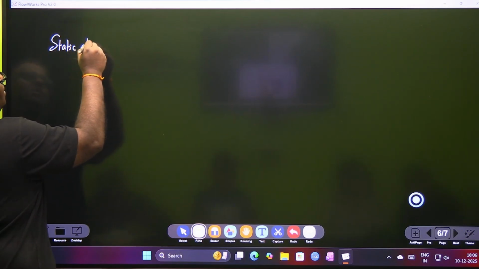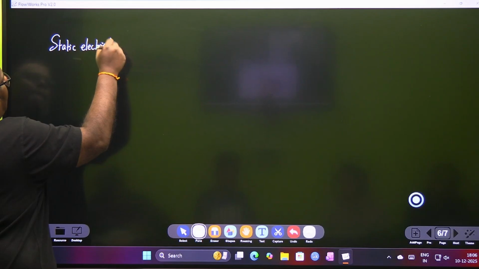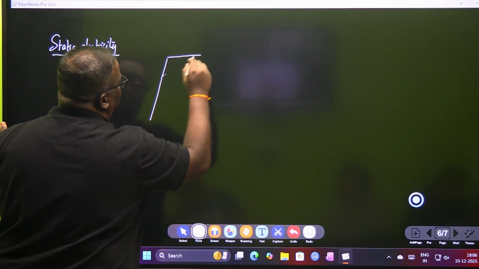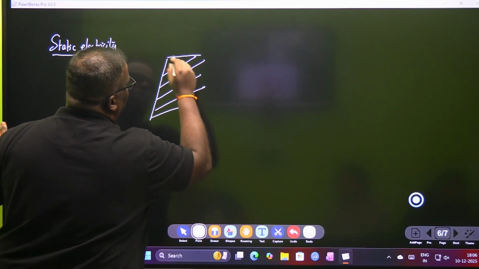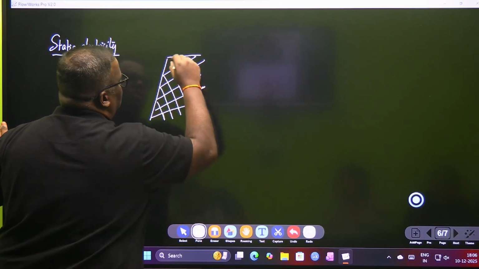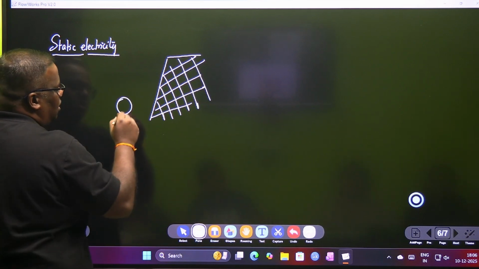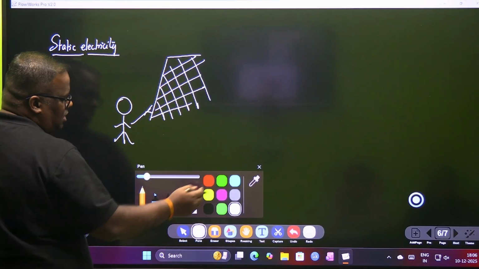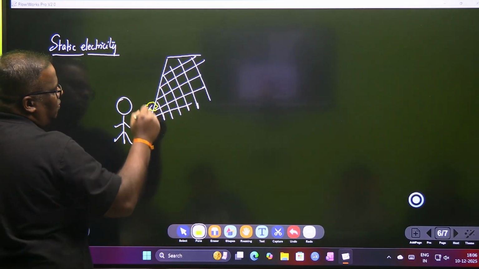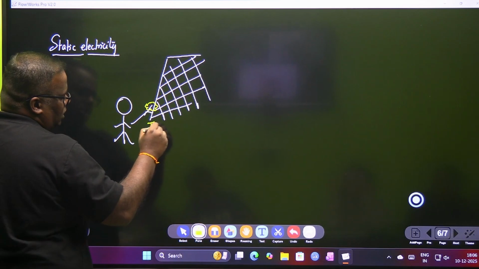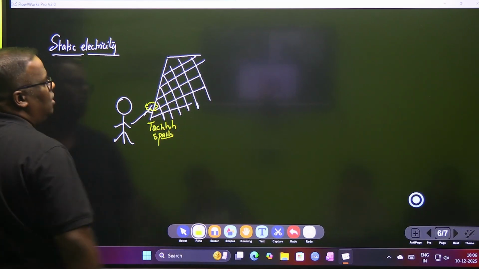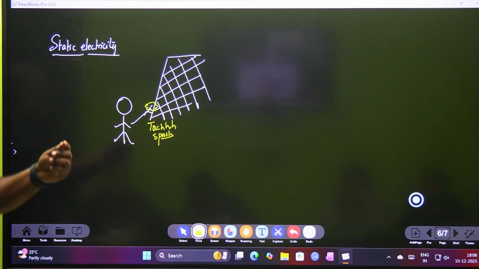Static electricity. Now let's say that there is a wire mesh out here, which we have in our windows. This is a wire mesh, right? And jolly good fellow, Mr. Jaideep Das, is going and touching this. When he touches this, he immediately finds that there is a bit of some sound. And on a fine day, you can also see a spark. Some touch and spark. A spark also happens.